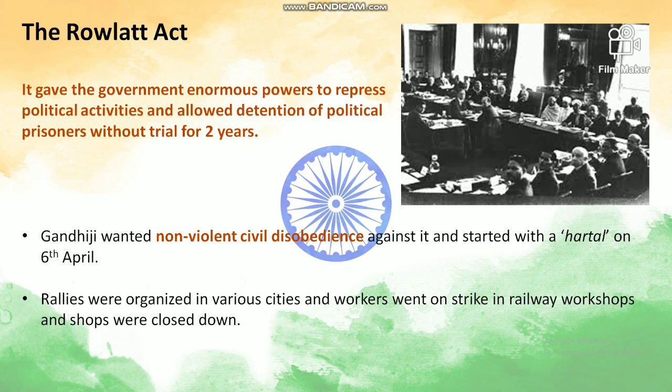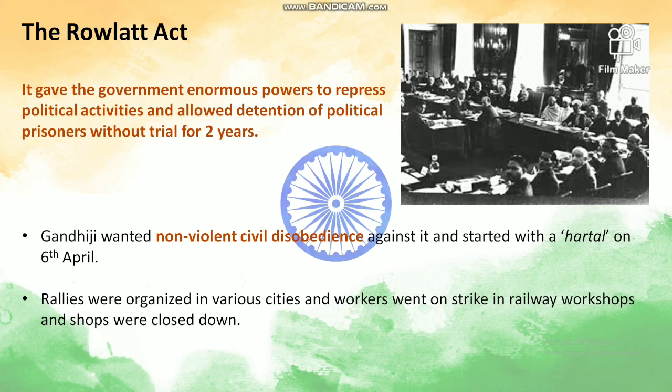The provision of the Rowlatt Act is that it gave the government enormous powers. Which government? The British government, to repress political activities and allowed detention of political prisoners without trial for 2 years. What does this mean? That the British government was given a lot of power to suppress the political activities, the activities which the freedom fighters were doing, and it allowed the detention of political prisoners in the prisons without trial for